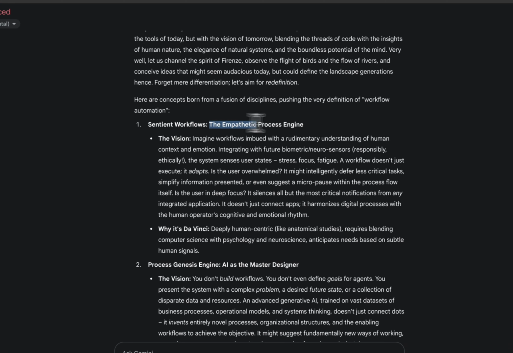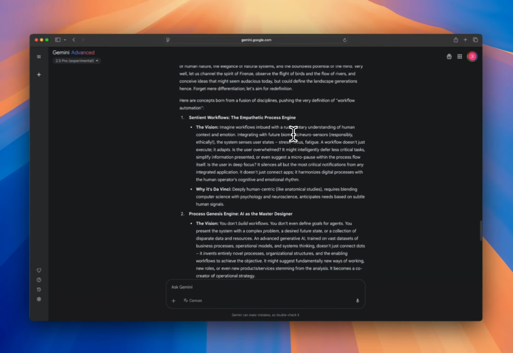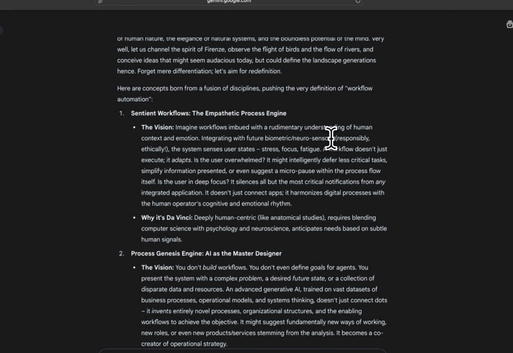Sentient workflows, the empathetic process engine. Okay, vision. Imagine workflows imbued with a rudimentary understanding of human context and emotion, integrating future biometric sensors. Responsibly, ethically, the system senses user states, stress, focus, fatigue, and the workflow doesn't just execute, it adapts. Is the user overwhelmed?